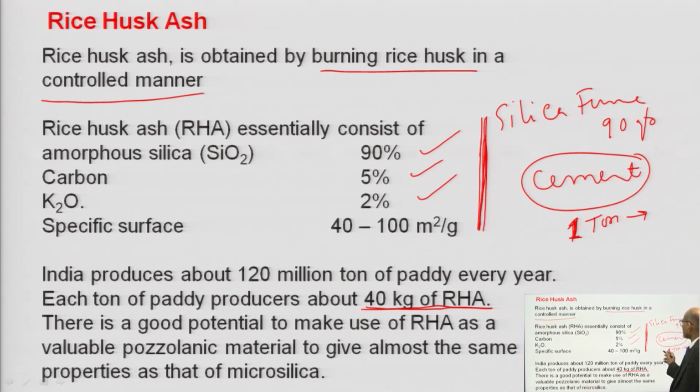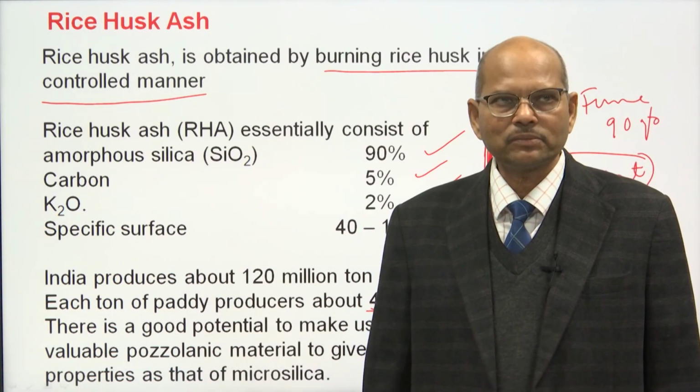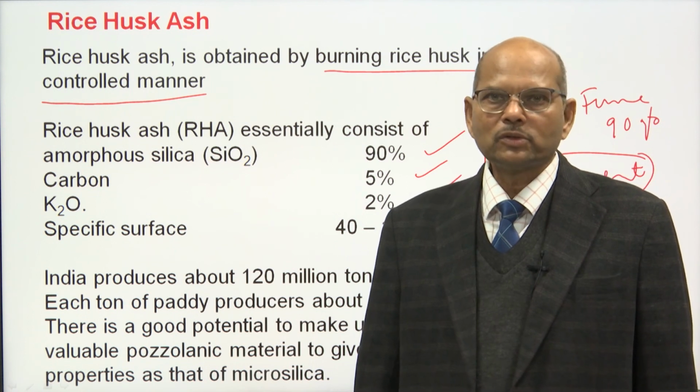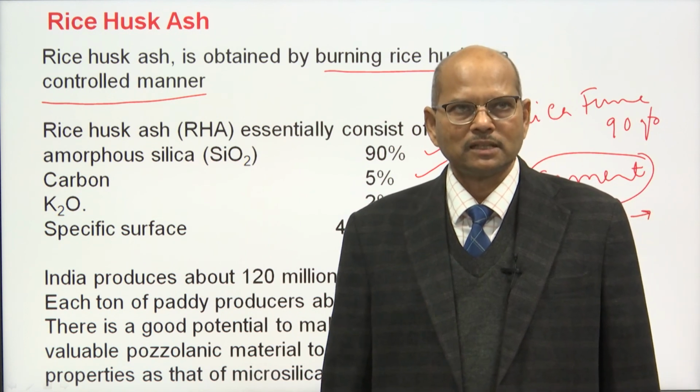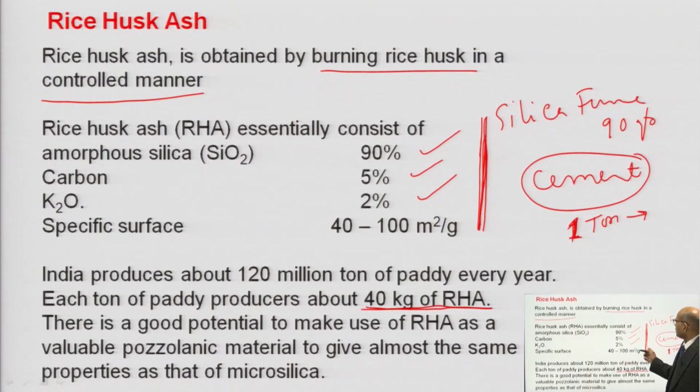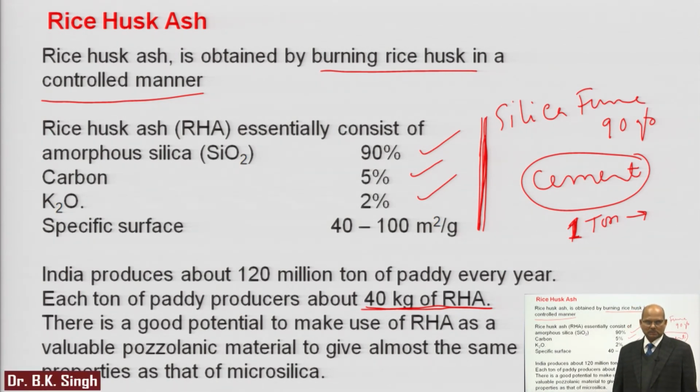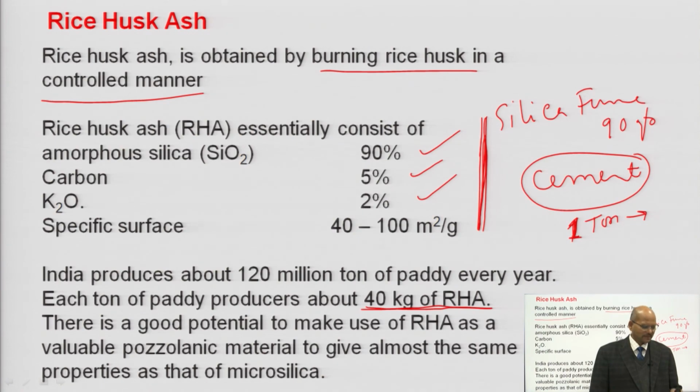What is the advantage we are going to get? That much amount of cement will be reduced. Not only that, due to the use of this rice husk ash or silica fume, we are going to produce more durable concrete, high performance concrete, which has very high strength. So, due to that we will be increasing the life of the structure, say 100 years. Okay. So, that is the advantage you can get by using the rice husk ash or silica fume. Thank you.